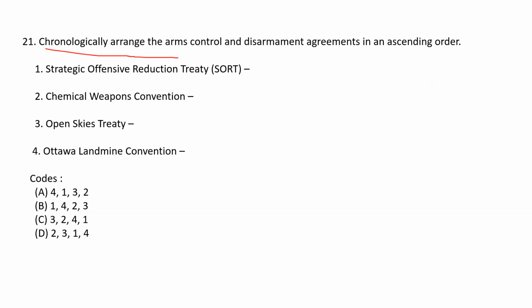Chronologically arrange the arms control and disarmament agreements in an ascending order. Strategic Offensive Reduction Treaty, 2002. Chemical Weapons Convention, 1993. Open Skies Treaty, 1992.